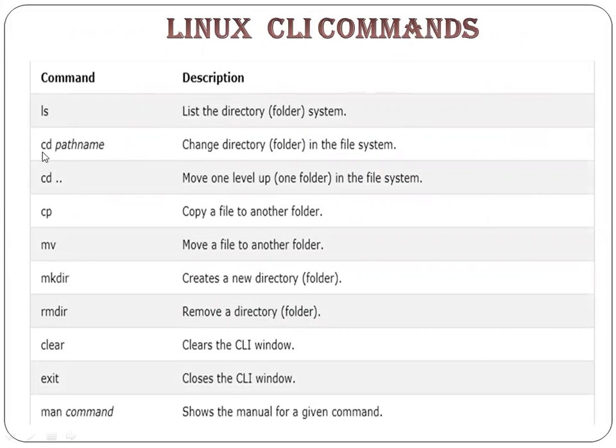Then you have cd, that is change of folder. Now you are having a path. I am having C drive, D drive, E drive, and from C drive I want to change to D drive. Then we give cd and the path name, that is D drive or C drive. That's it. cd alone will go to the root, that is the main part, and there it will stop. If you have seen the folder, when you open the folder C colon my computer, now directly to the main root it will be moving with cd dot dot.